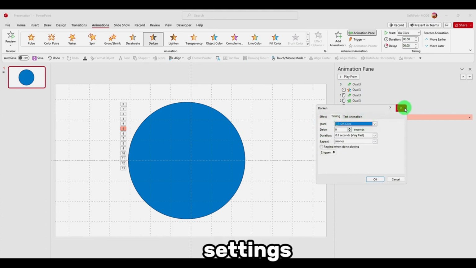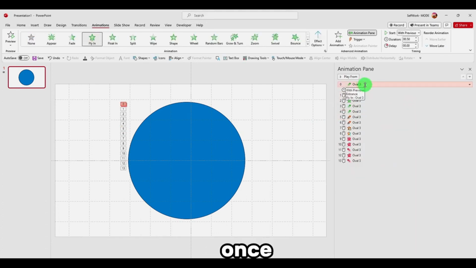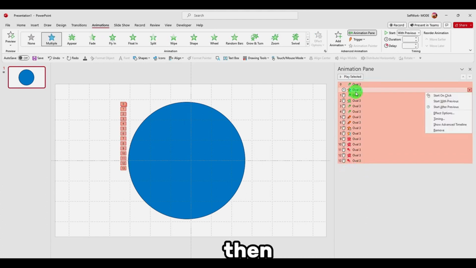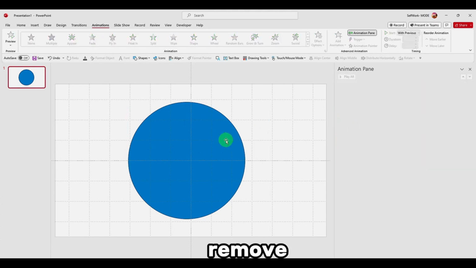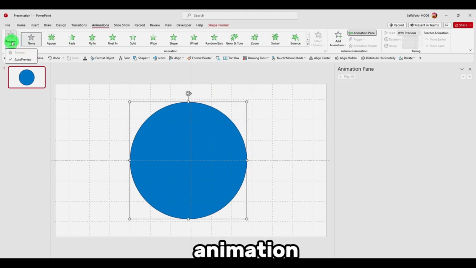You can also change the settings here. Now to remove all of this at once, we can hold shift and then remove. Now we don't have any animation.